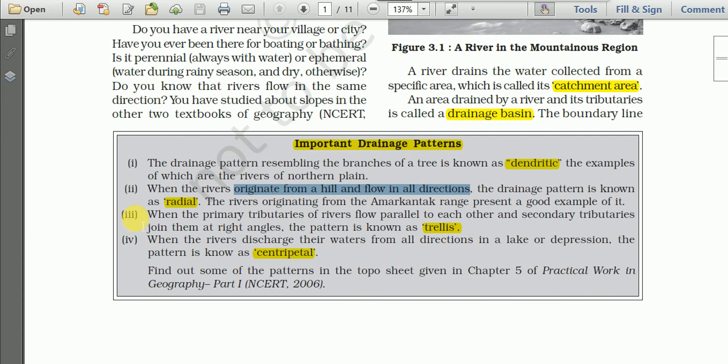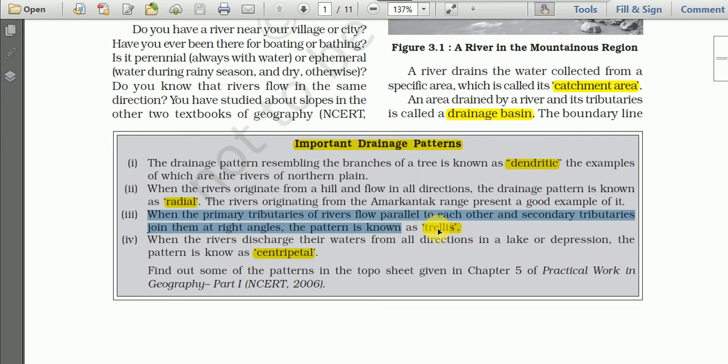Then the third type of drainage pattern is known as the trellis drainage pattern. In this case, when the primary tributaries of rivers flow parallel to each other and the secondary tributaries join them at right angles, the pattern is known as trellis.